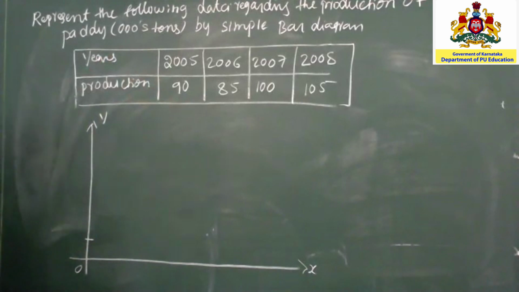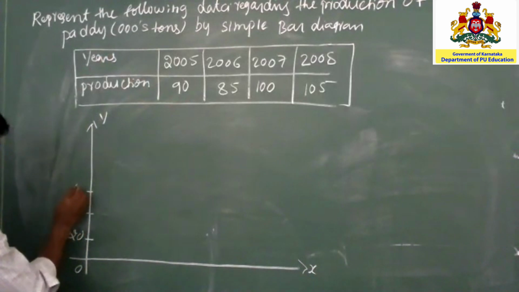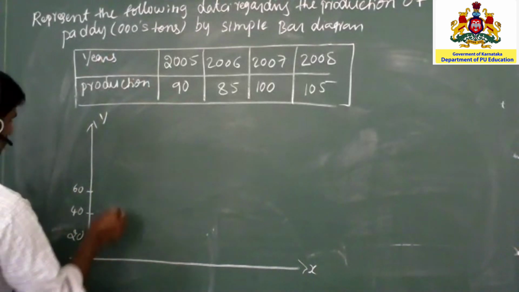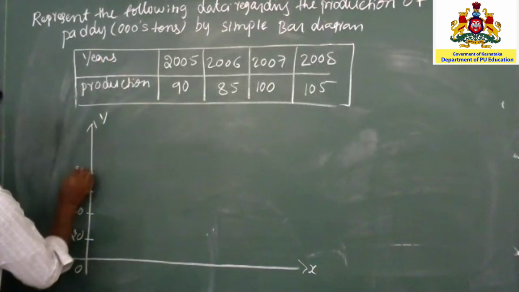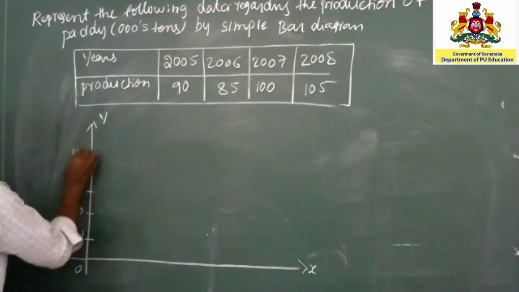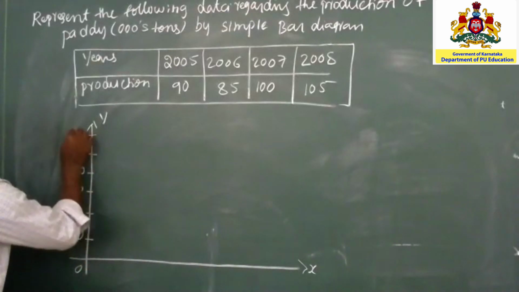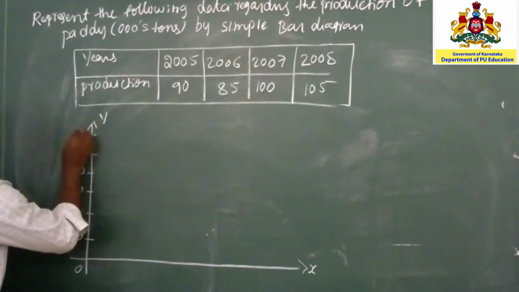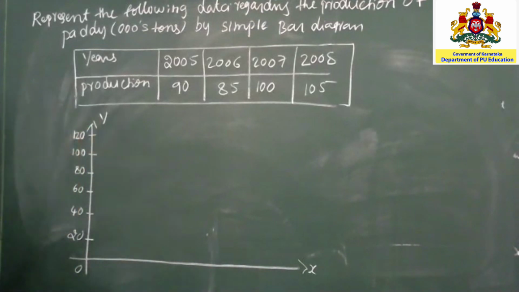So we can take 20 difference: 20, 40, 60, 80, 100, 120.